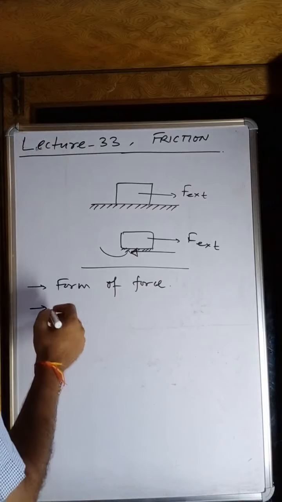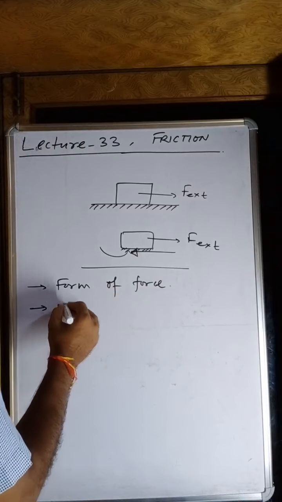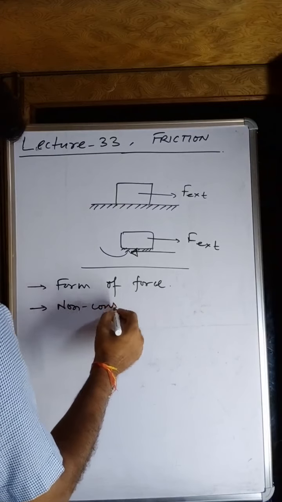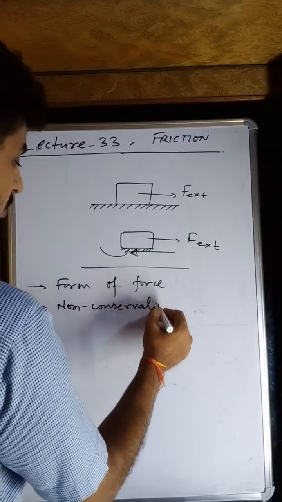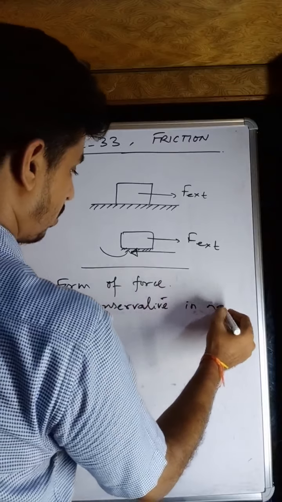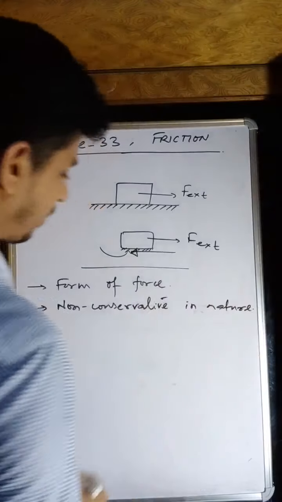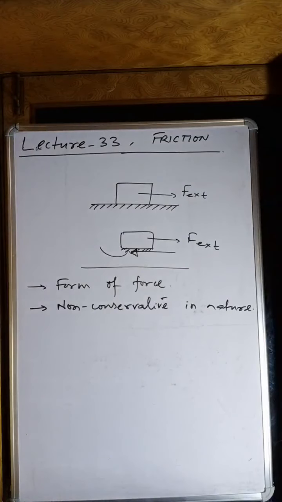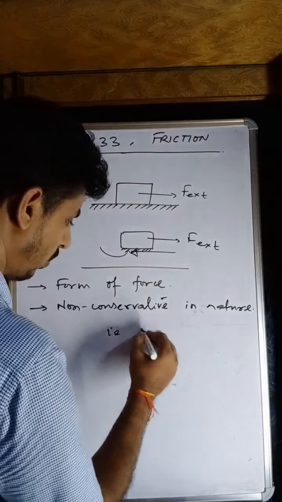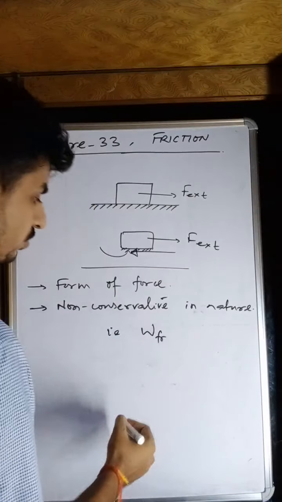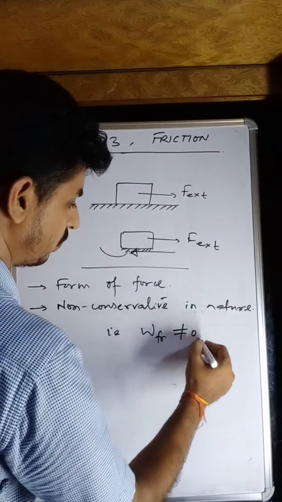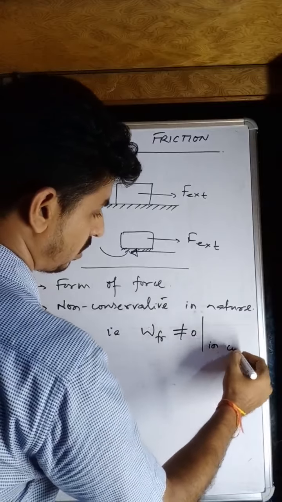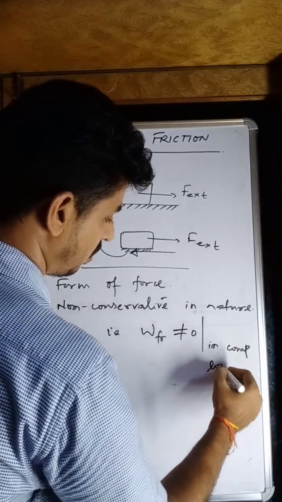At this point also, it is non-conservative in nature. Finally, remember, my dear students, it is non-conservative in nature. All right, what does it mean? That is, work done by this frictional force never equals 0 in a complete loop.